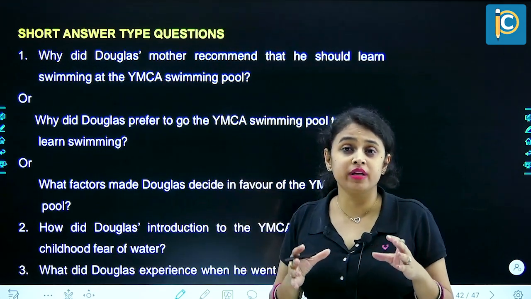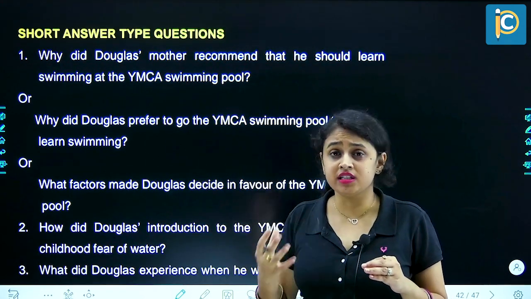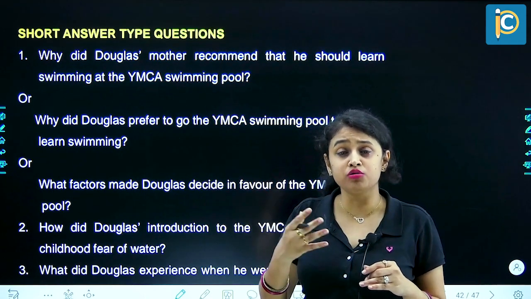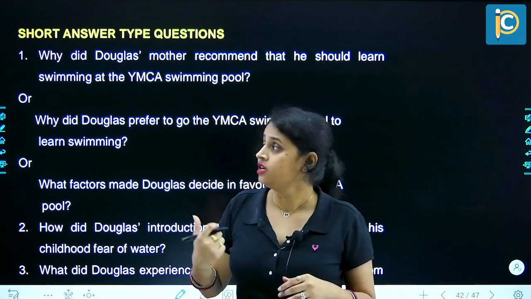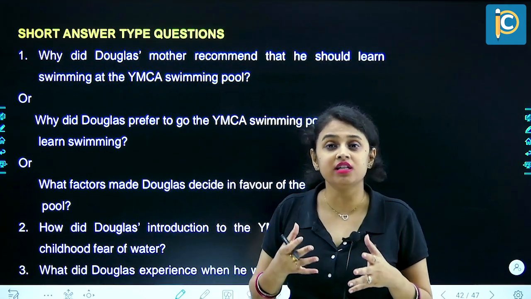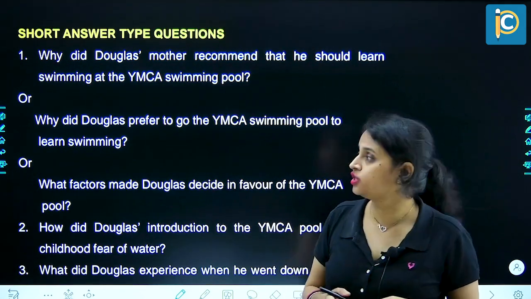So she thought she should remind her son that he should go to the YMCA pool, which is a much safer place to learn swimming, rather than the Yakima River, which is very dangerous, where they used to come across news of many people getting drowned. So she said that instead he should go and learn at the YMCA, which is a very, very safer place to learn how to swim. Question number 2.